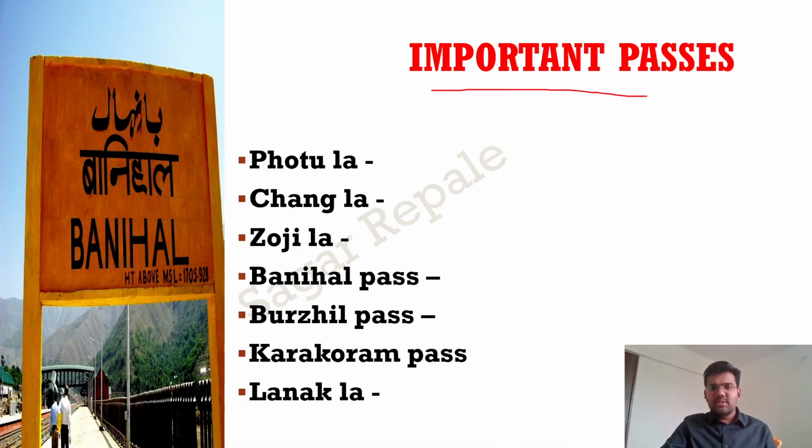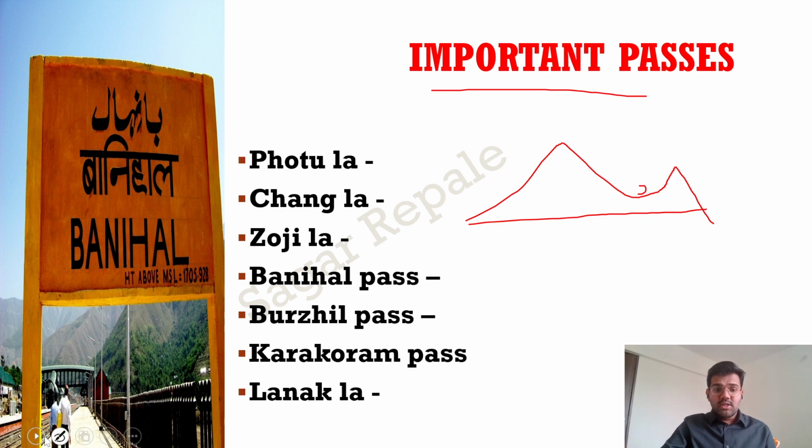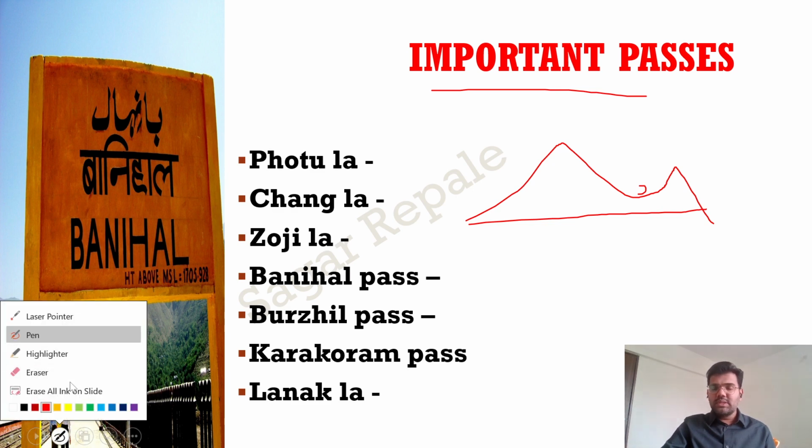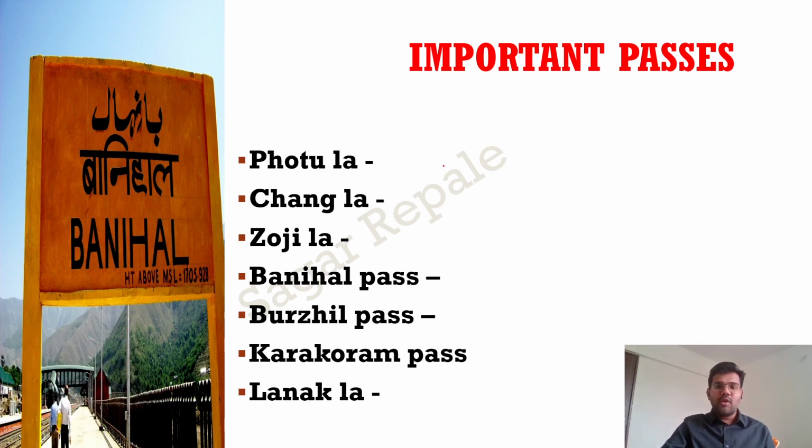What are passes basically? Passes are easy navigable routes, because the mountains have very high height, so there will be a certain valley kind of structure that you can cross. So Fotula Pass, then Changla Pass, Zozila Pass. Now what can be a question? This can be a match the pair question, or they can ask how many of the following passes are present in the northwestern Himalayas or Kashmir Himalayas. So you must be aware of all these passes. They are all present in Kashmir and Ladakh.